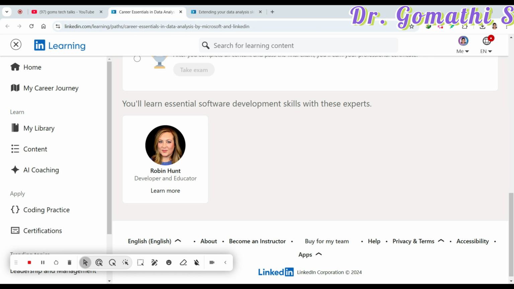The launch of the Microsoft free data analytics course represents a significant opportunity for students and working professionals. With this high quality training at no cost, Microsoft aims to empower individuals with essential skills that are increasingly demanded in today's job market. With a focus on practical applications and real world scenarios, this course equips participants with the knowledge needed to thrive as a data analyst. So don't wait, just go ahead and enroll in this course. You will get a course completion certificate by the end of this.